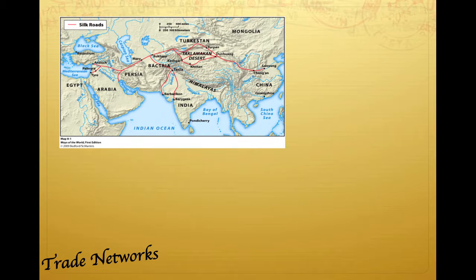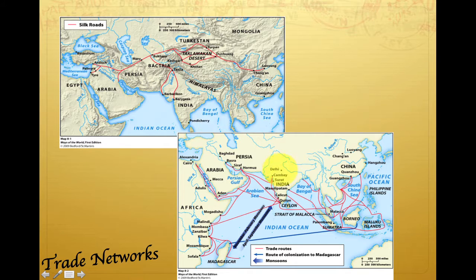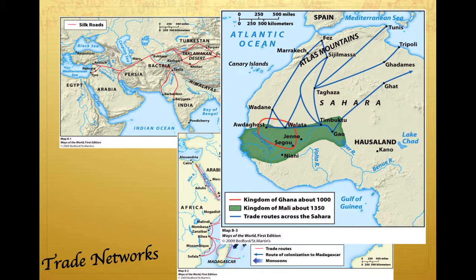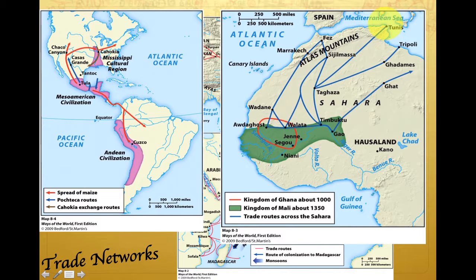For now, the trade networks are the Silk Roads, which connected China to the Middle East across Central Asia, shown in these red lines on this map. The Indian Ocean Trade Network, which connected East Africa, the Middle East, India, Southeast Asia, and China in a maritime or sea-based trade. The Trans-Saharan Trade Network, linking West Africa, shown in green here on this map, to the Mediterranean, and thus the rest of the trade networks. And finally, major trade routes in the Americas.